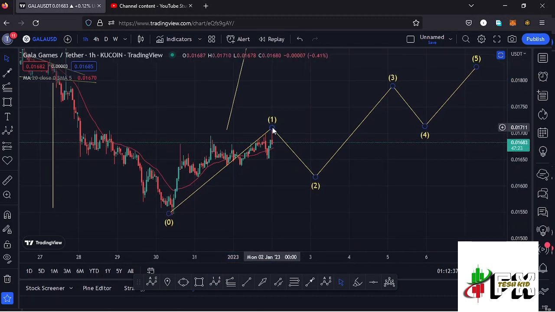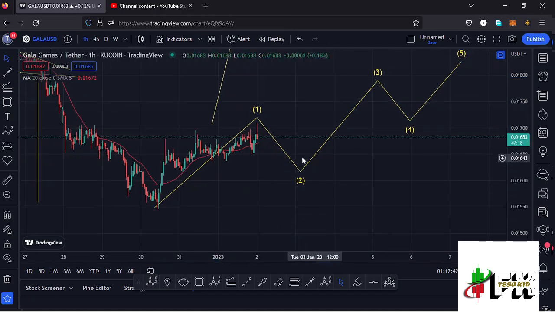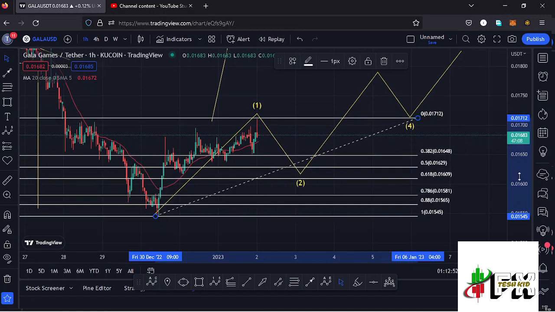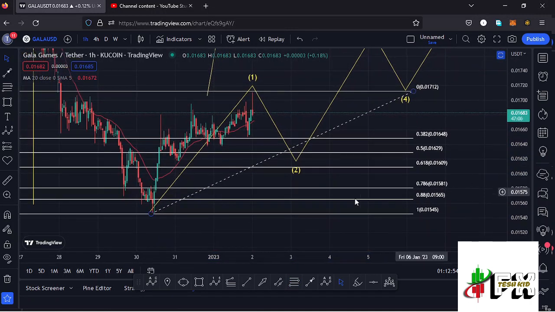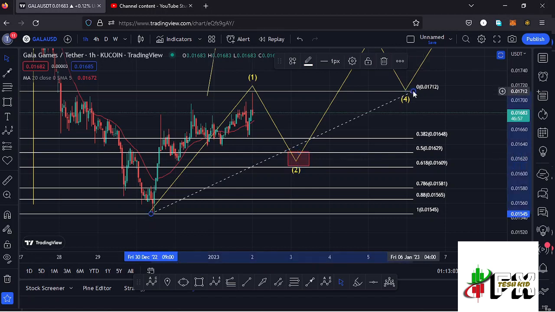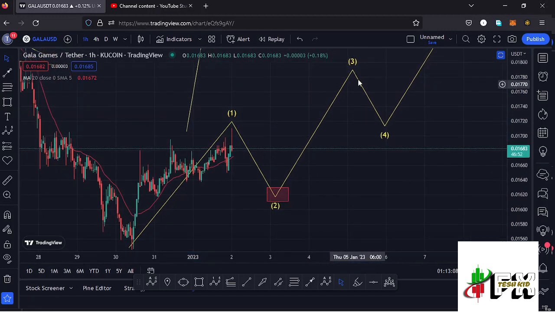And assuming that this is the high for this first wave, then we can sketch out a minimum target area to the lower side in the formation of a second wave, using the Fibonacci's, connecting them from the low of the first wave down there to the high of that first wave. And that gives me a minimum retracement area between the fib level 0.5 and the fib level 0.618, which perfectly lies between the $0.01629 mark and the $0.01609 mark. And that is the minimum that I'll expect this second wave to do before we see a wave 3, then continue pushing even higher in the formation of that wave 5.